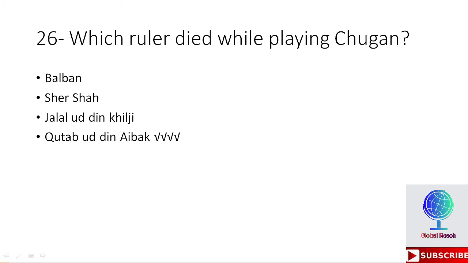26th MCQ is, which ruler died while playing Shogun? So the options are Balban, Sher Shah, Jalaluddin Khilji, Qutbuddin Aibak. So the right option here is Qutbuddin Aibak, who died while playing Shogun. Qutbuddin Aibak died while playing Shogun.